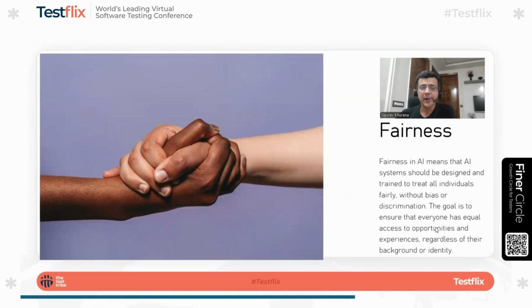As we know, AI models are trained on a lot of public data as well, right? And public data is created by humans, and humans have biases, right? But that bias should not go into the AI system. We have to make sure that even though the data is like that, the system should not behave like that. Like if a black person and a white person are applying for a loan, the system should treat them equally, right? There is a representation bias as well.